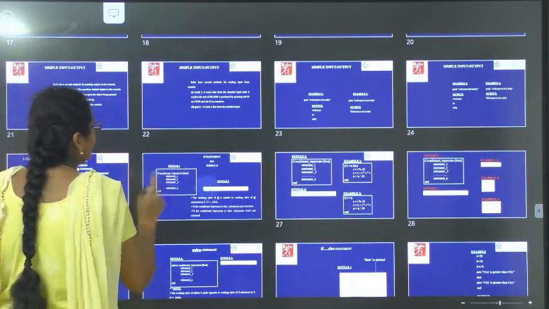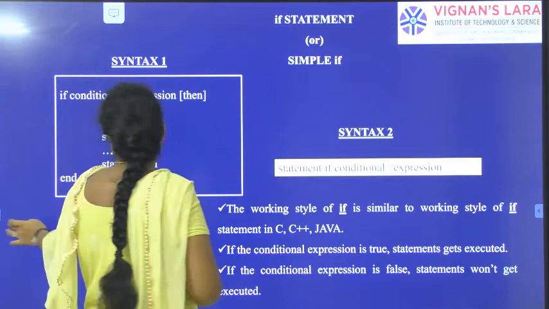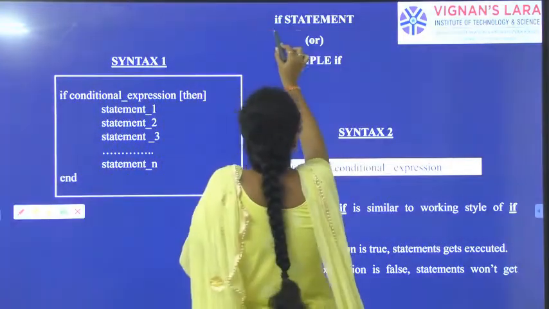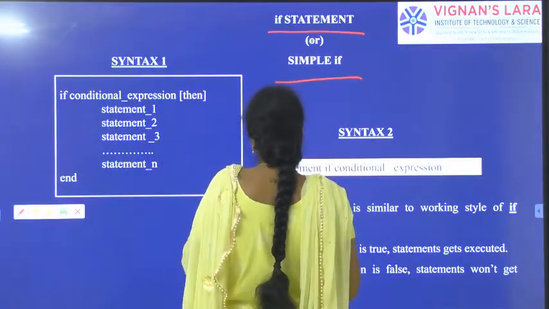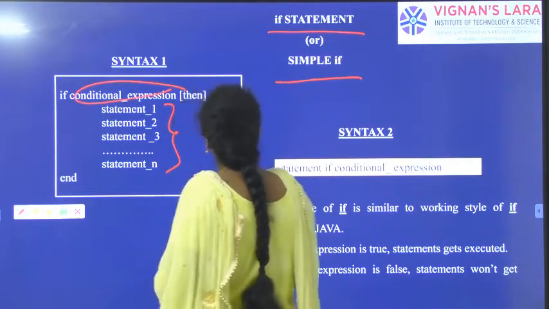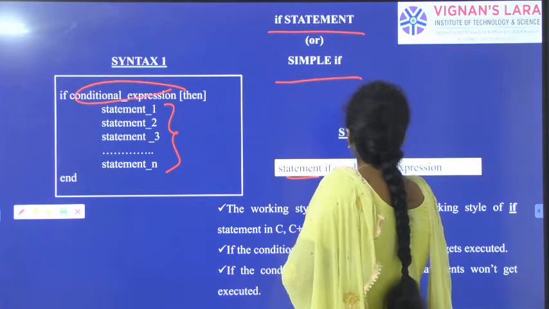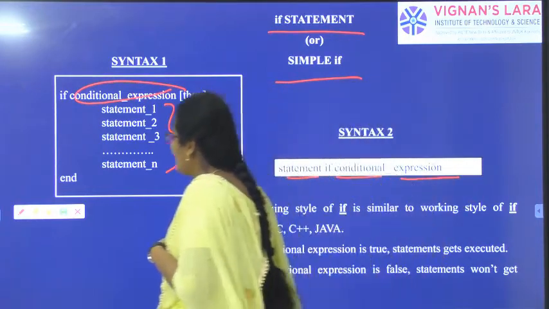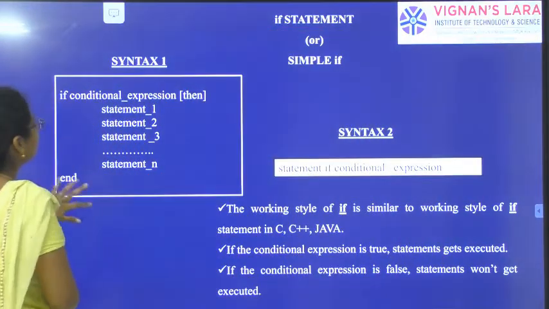So let us see the first one, the if statement, or simple if. If condition, then some statements.